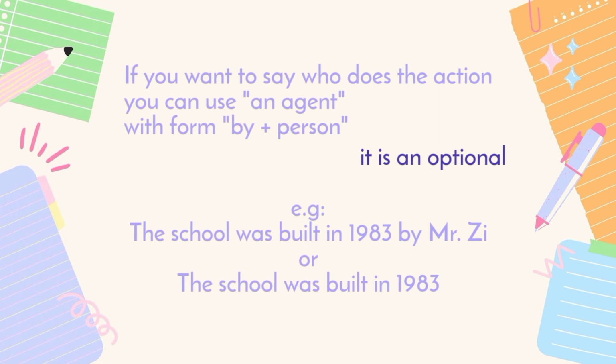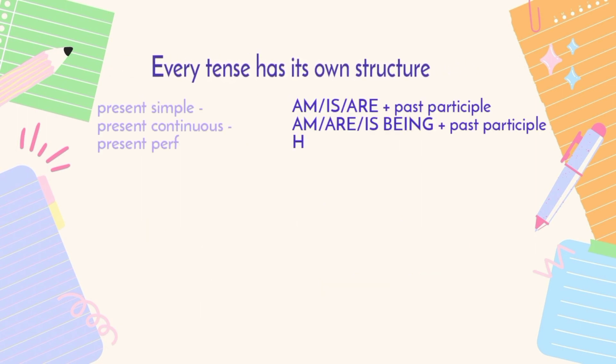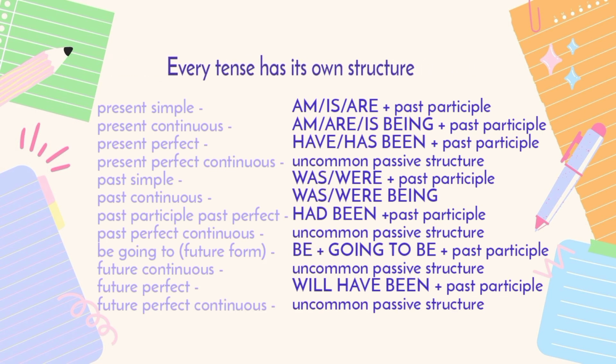And here, "by Mr. Z" is the optional information. You can say who built the school, or maybe you cannot say Mr. Z, the person who built the school. Remember, every tense has its own structure. Let's see.